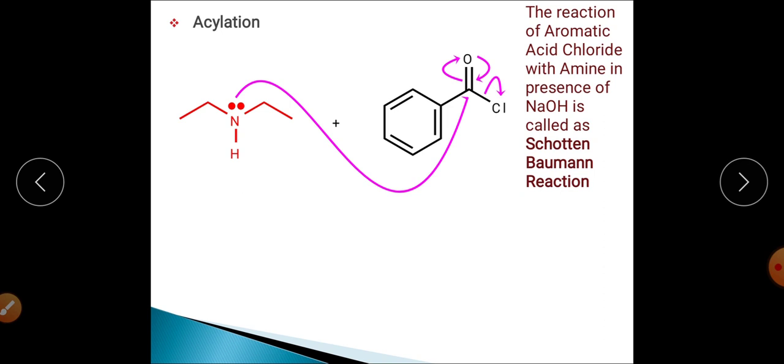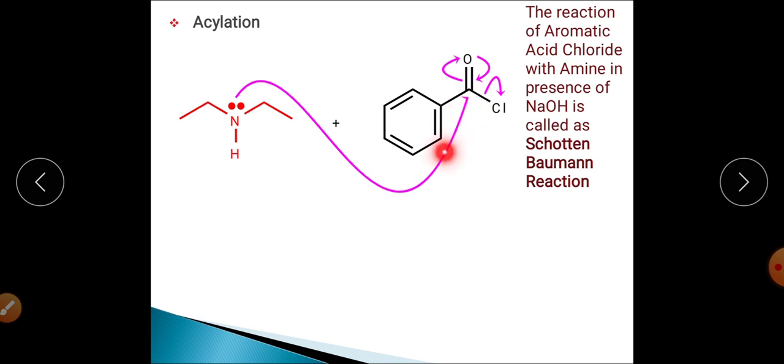So this reaction will be called the Schotten-Baumann reaction, and this will be the mechanism of this reaction. This is a case of a secondary amine we have taken here, and this secondary amine, along with the lone pair of electrons on the nitrogen, will attack this particular carbon bearing the C double bond O and Cl group.